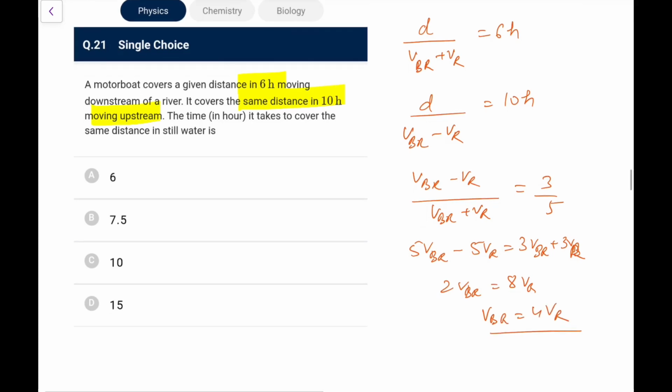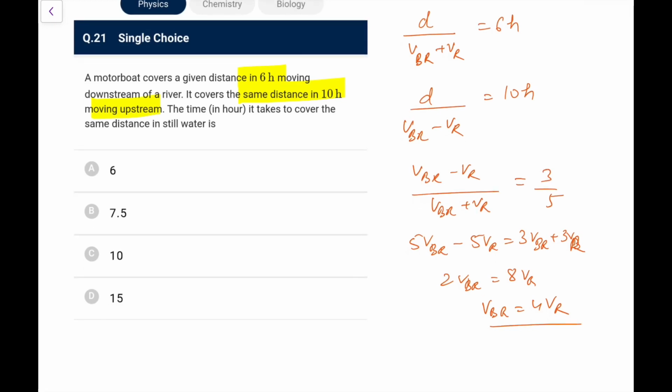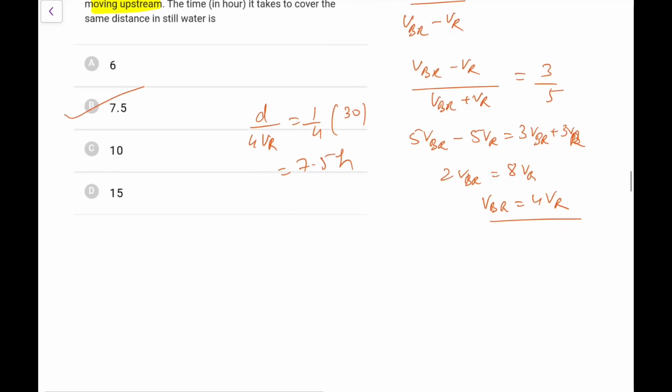So the time it will take to cover the same distance in still water is d upon VBR, which you can write as d upon 4 VR, and the downstream distance I can write as d upon 5 VR, which was 6 hours. So d upon 4 VR would be 1 upon 4 into d by VR, which is 6 into 5, that is 30. 30 by 4 is 7.5 hours. So go for option B in this particular case.